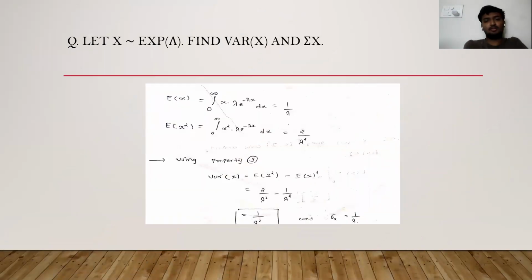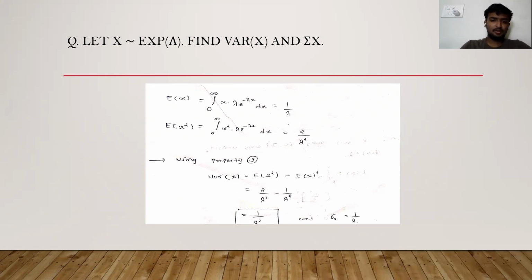Here is a small numerical related to these properties. Let x have density f of x equal to lambda e to the power minus lambda x, to find the variance of x and the standard deviation sigma x. So, solution: E of x is equal to the integration from 0 to infinity of x into lambda e to the power minus lambda x dx. So E of x is equal to 1 upon lambda. Then E of x squared is equal to the integration from 0 to infinity of x squared into lambda e to the power minus lambda x dx, so 2 by lambda squared.